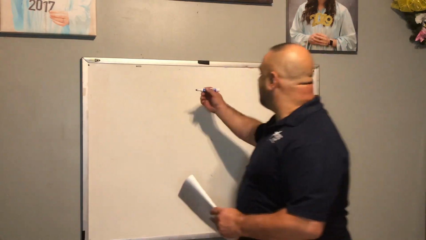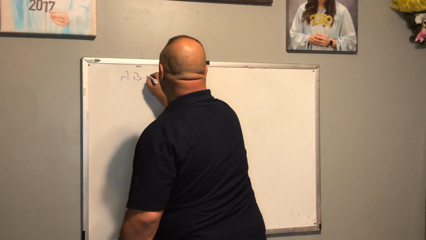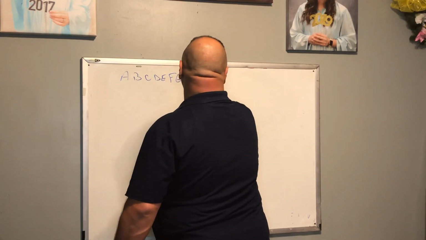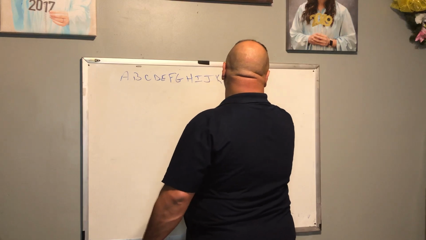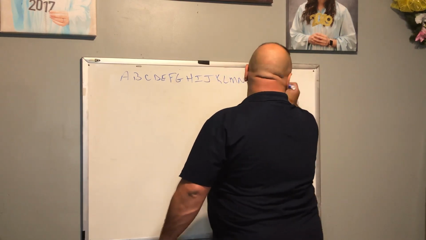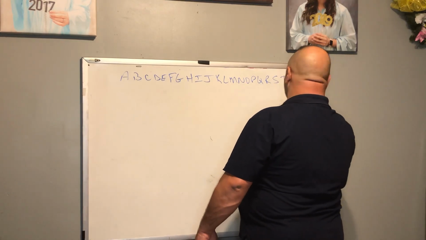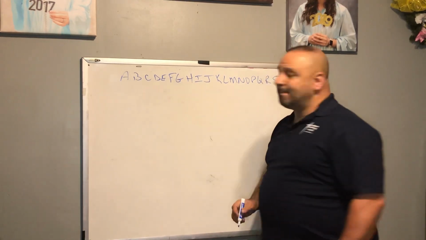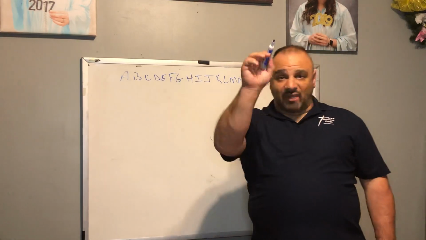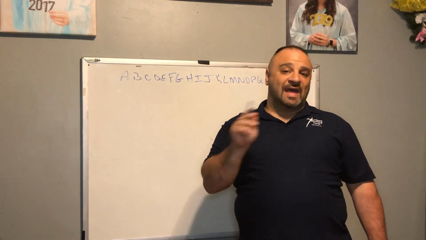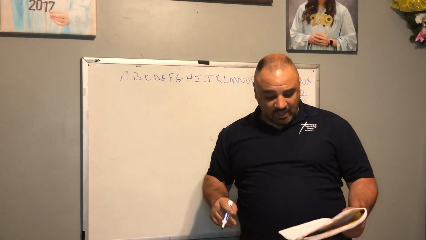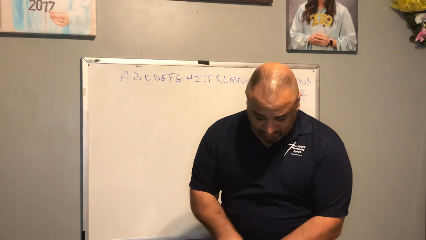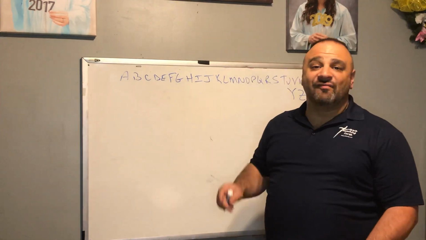Now, looking at number 13, 14, and 15. Write the letters of the alphabet that have a vertical symmetry line. So let's just write here A, B, okay. So what we're going to do is draw one line, a vertical line. Once I draw a line, if the left side coincides with the right side, then we would say, okay, it has vertical symmetry. So what letters of the alphabet have vertical symmetry?